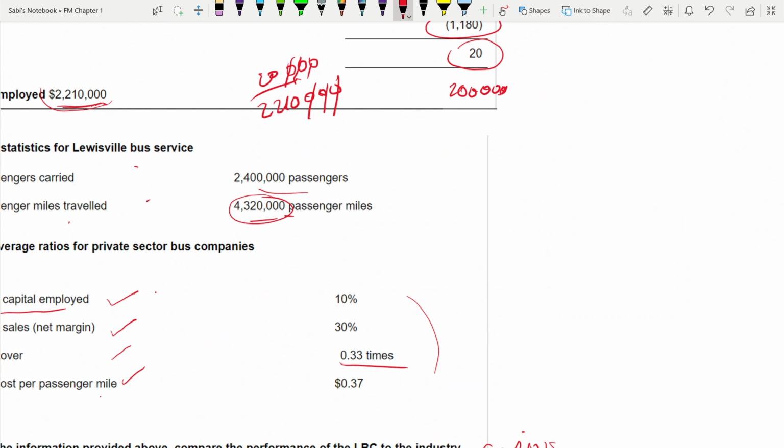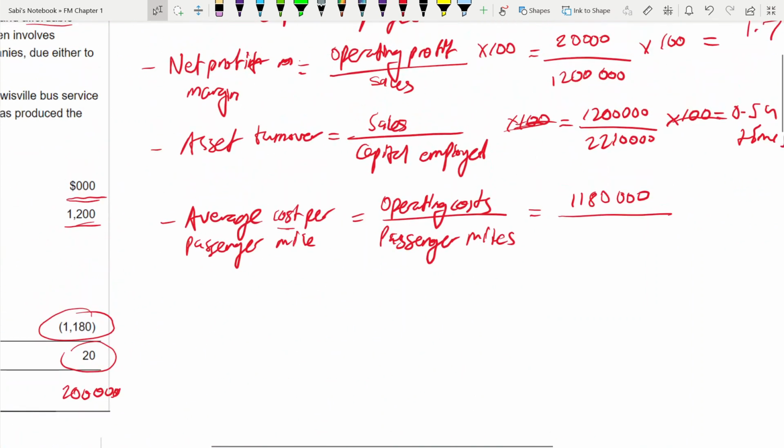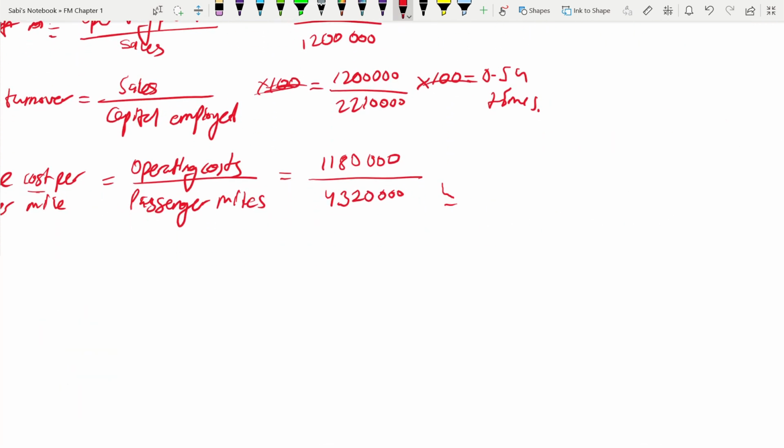This is the passenger miles traveled. So we are going to write that here, 432000. Now, equal to, it is 0.27.